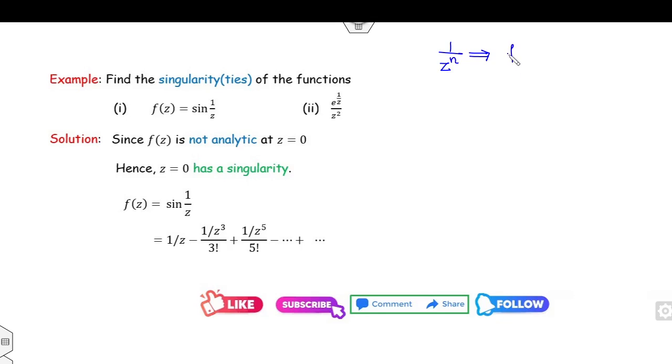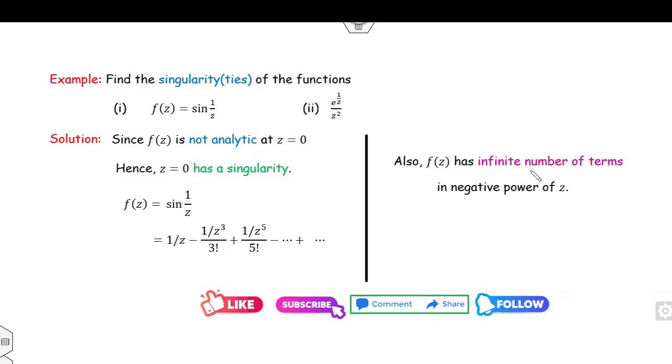Whether it involves a finite number of terms, or an infinite number of terms, or no terms of 1 over z^n. If you closely look at that, it involves an infinite number of terms. That means z is equal to 0 is my essential singularity of the function.